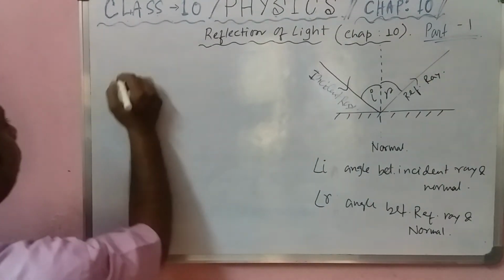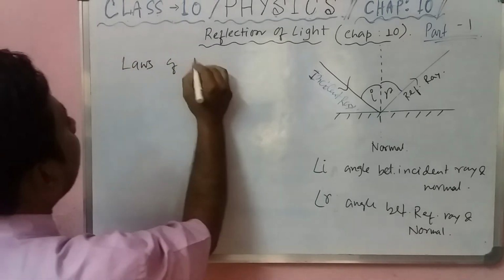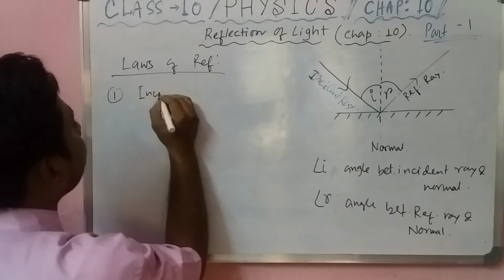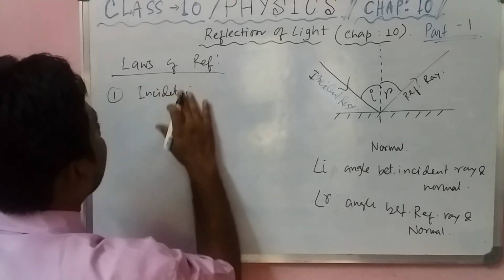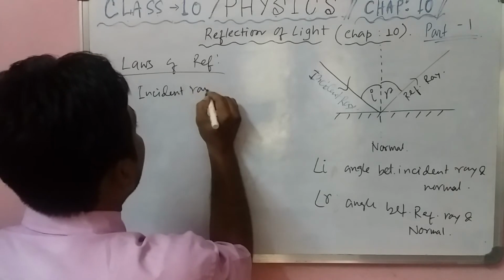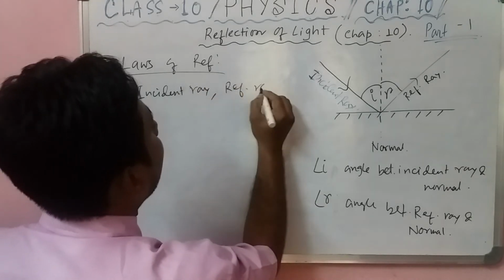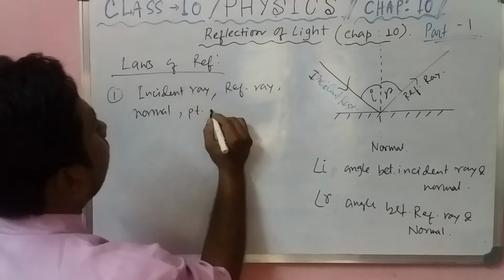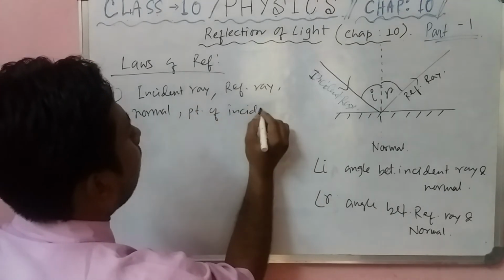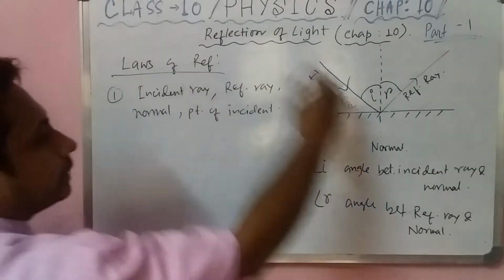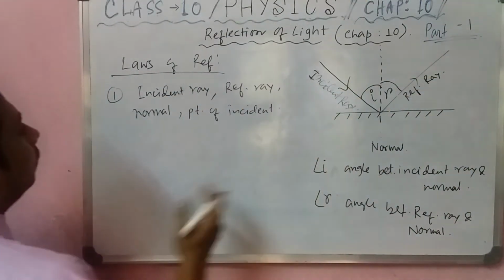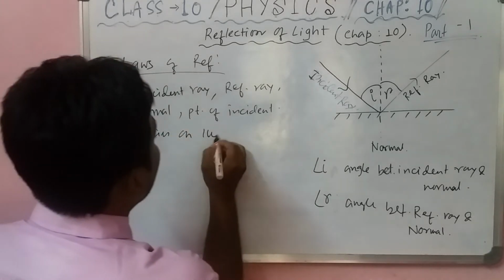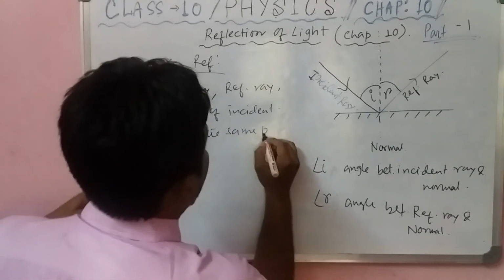So you know the laws of reflection. Laws of reflection tell us, number one, the incident ray, reflected ray, normal, and point of incidence all lie on the same plane.